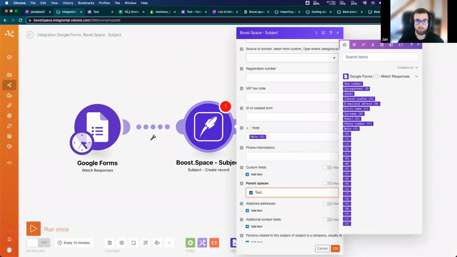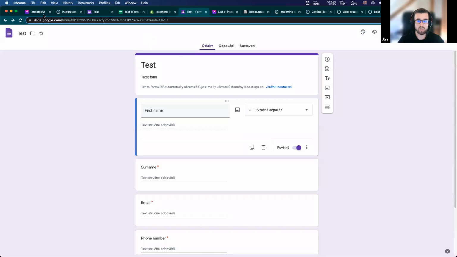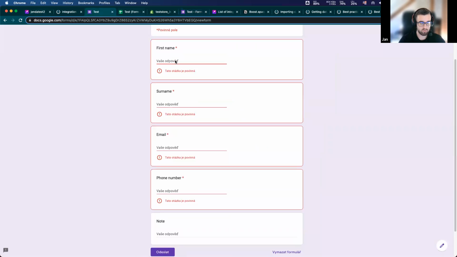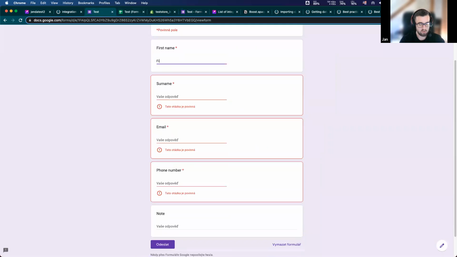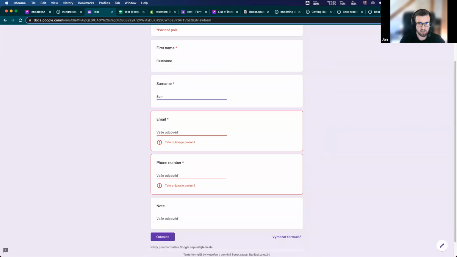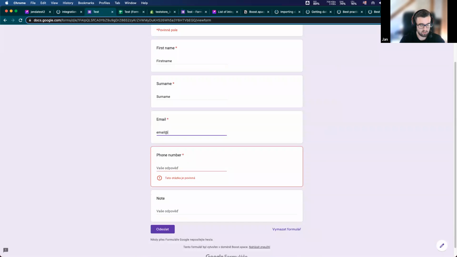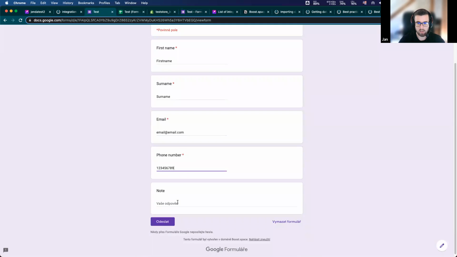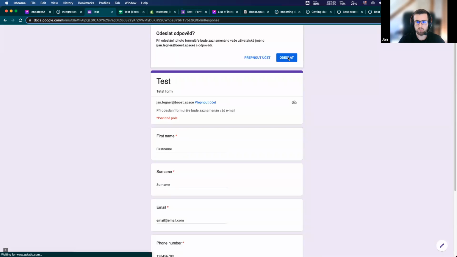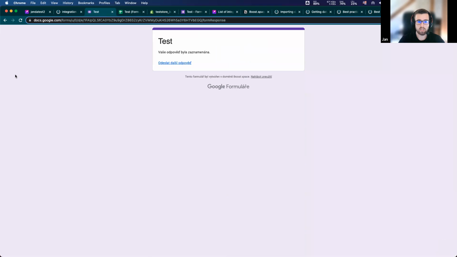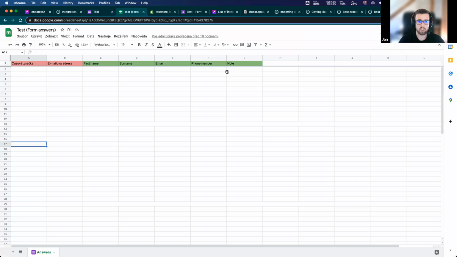So now what happened? After I fill the form here, I will receive data and I will run the scenario to import data to BoostSpace. For example, a first name, surname, email at email.com, phone number, and my note, test webinar note. Okay, I will send it here. As you can see, the data is here in my spreadsheet, and now I can run the scenario.